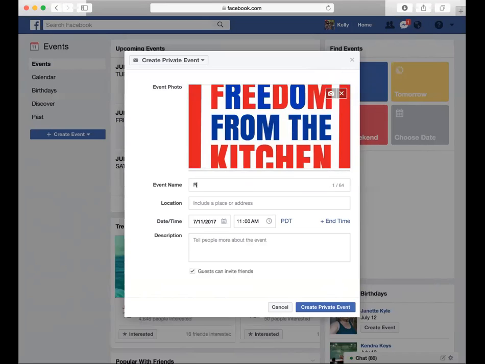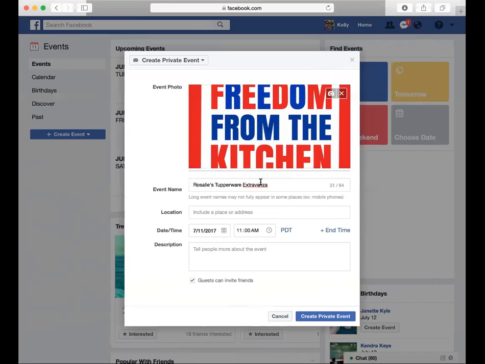Then in here, I'm going to put in Rosalie's Tupperware, and I'm going to put extravaganza. I spelled that wrong. So don't you love spell check? So extravaganza, instead of using the word party, because remember last night at team meeting, we talked about what kind of emotion the word party creates. And so sometimes if we look for a different type of word, like a get together, a cooking class, those kind of things. So we're going to just call it Rosalie's Tupperware extravaganza.